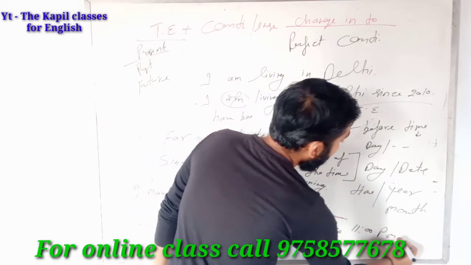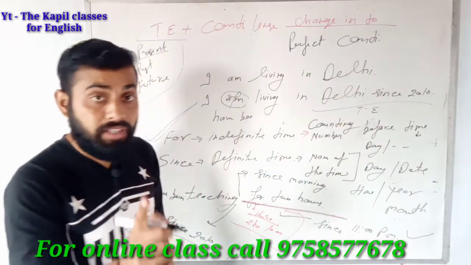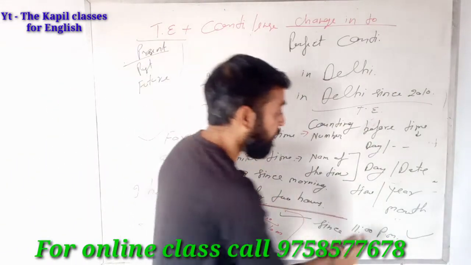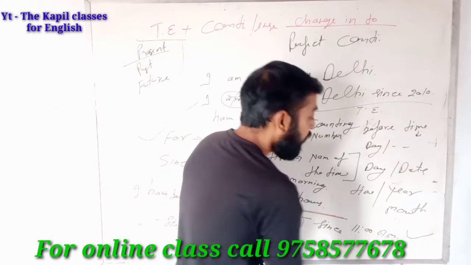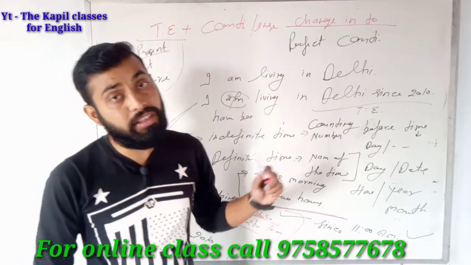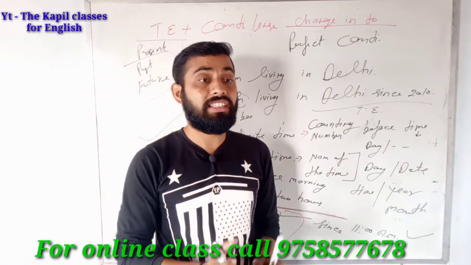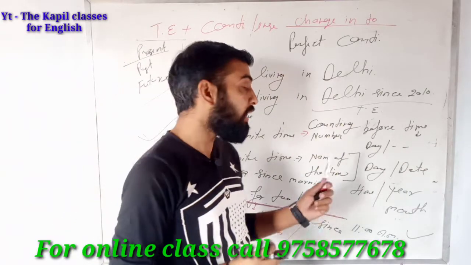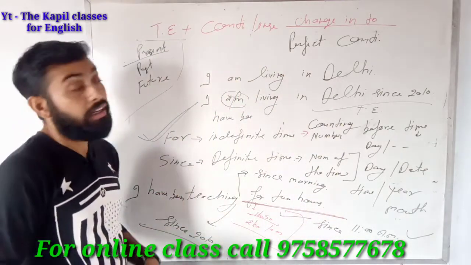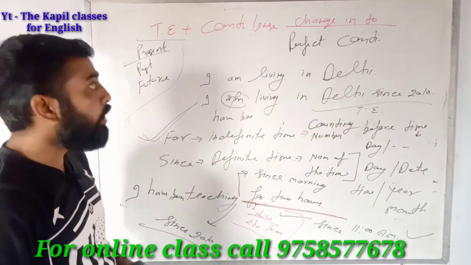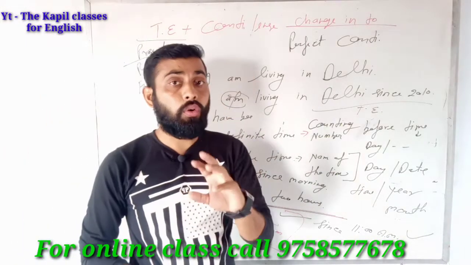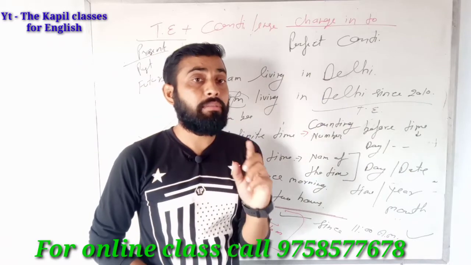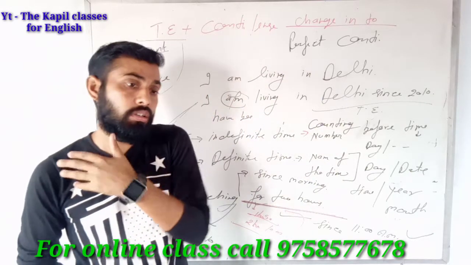And if you are saying I have been teaching since 11 a.m., that is also fixed. When I say I have been teaching since 11 a.m., it means sharp 11 a.m. This is why since is definite. So I think you don't need to get confused where we use since and for, and you know very well what is time.